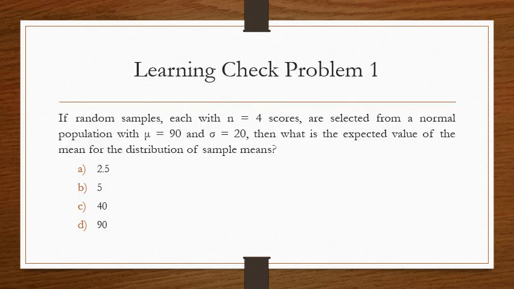Let's do some learning check problems. So pause the video, see if you can solve the problem. If a random sample, each with n equals 4 scores, is selected from a normal population with a mean of 90 and a standard deviation of 20, then what is the expected value of the mean for the distribution of sample means? Again, this problem you should just know immediately. There's no calculations. The expected value of the mean is just equal to the population mean. So your answer would be 90.